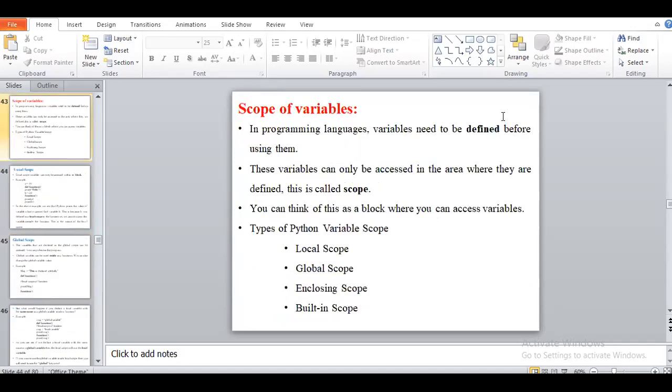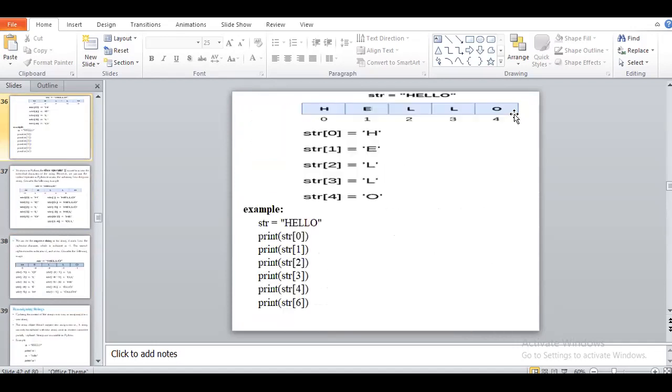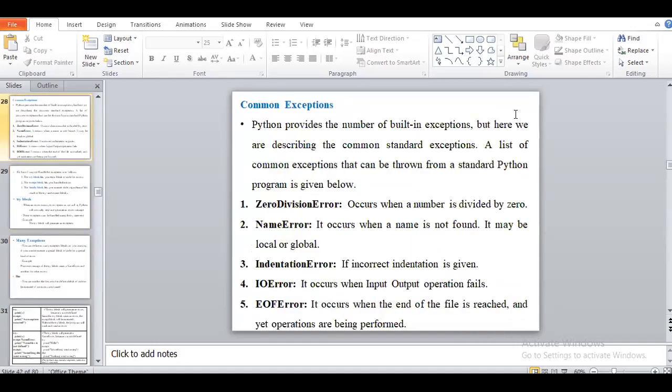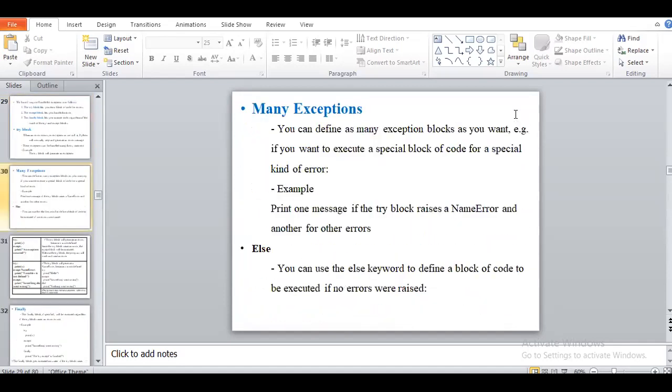Okay, ma'am. Any doubt regarding the points that we covered in the previous lectures also? I think in today's training you have to go through the exception handling concept. Am I correct? Yes, ma'am.